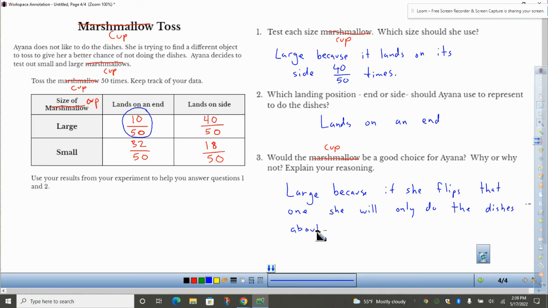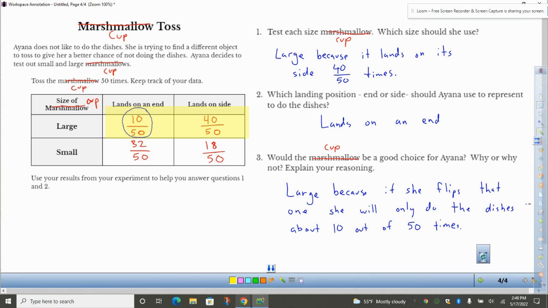If we keep flipping, it might change a little bit. You'd think after a while Barb would catch on and be like, listen, this cup's not fair, but you never know. So based on this experiment, we'd think Ayana would pick the large cup because it has an advantage for her here. If she picks landing on its side, meaning she won't do the dishes, then that will give her a higher probability that she will not do the dishes.